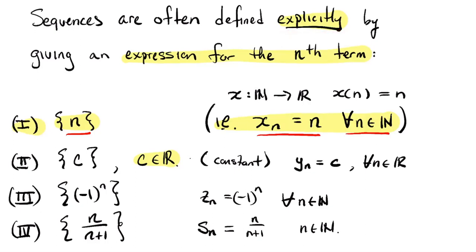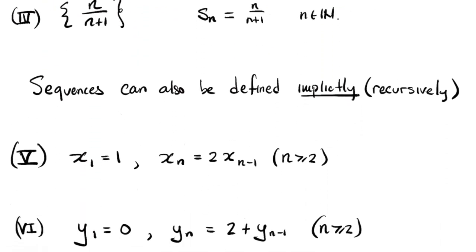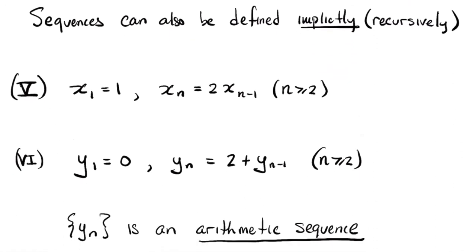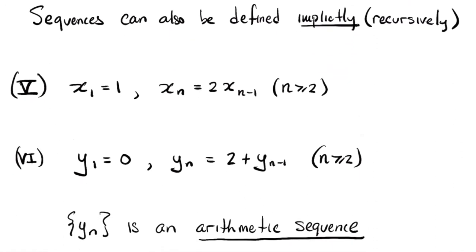So I'm basically giving you a formula for the output of this function at the nth input. Yeah, a formula for the nth term. Nice. Sequences can also be defined so-called implicitly. So what do I mean by that? If I define a sequence implicitly, or people sometimes also say recursively, or given a recursive formula, it's a little bit different of a recipe.